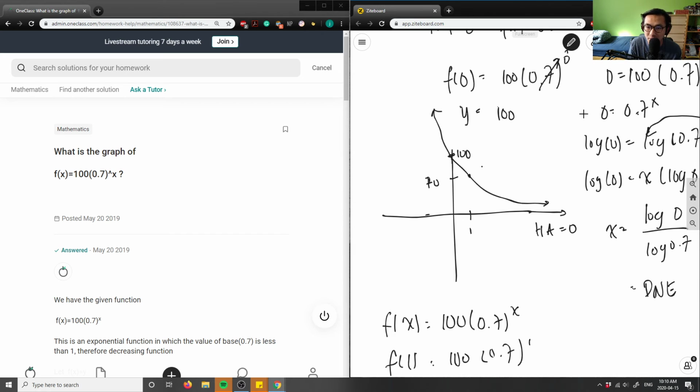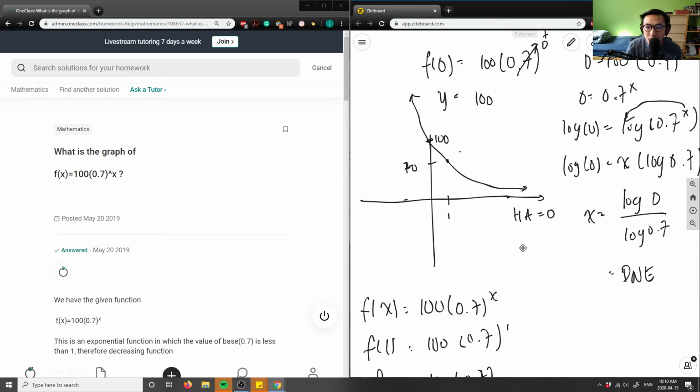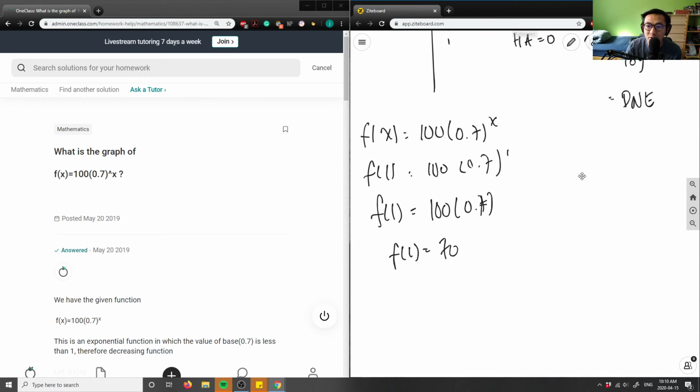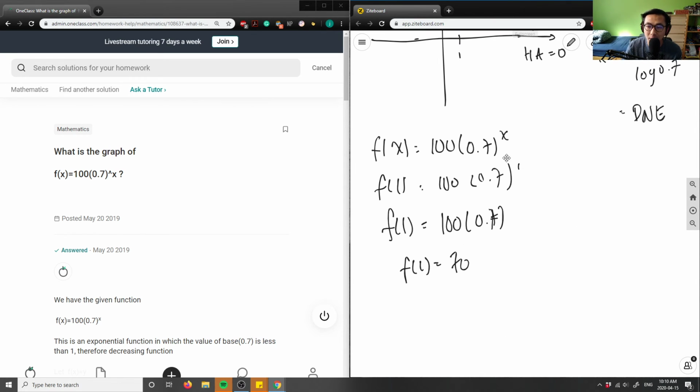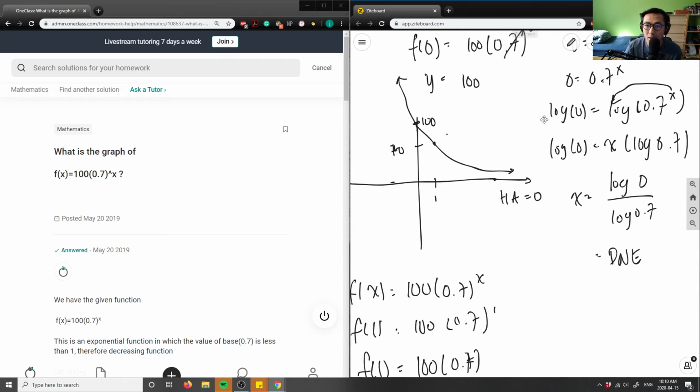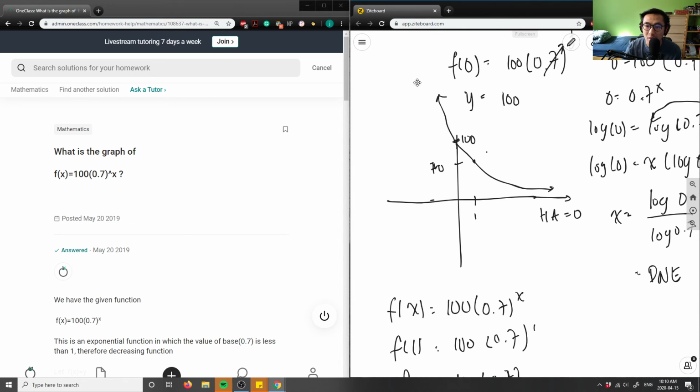So it's gradually decreasing. If I put a really big number into this function, let's say x equals 1,000, I'm going to have 0.7 to the power of 1,000, which will give me a very, very, very small number, which makes my y a very, very small number. And that's the goal here as well. So I'm going to get this kind of function. This is the graph of f of x equals 100 times 0.7 to the power of x. So this is the final answer here.